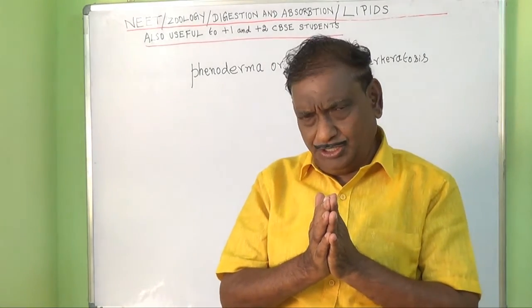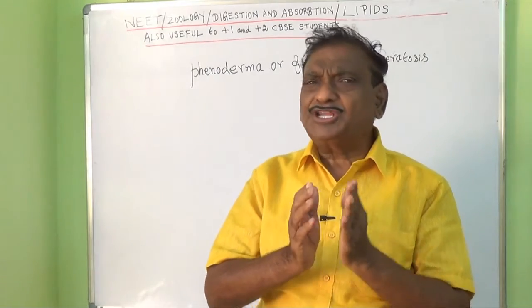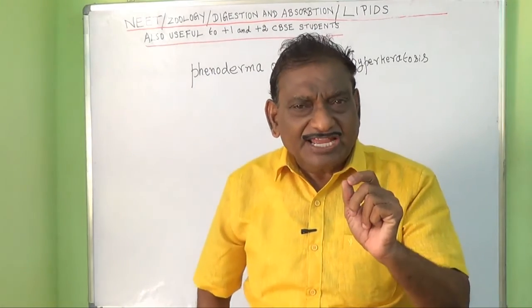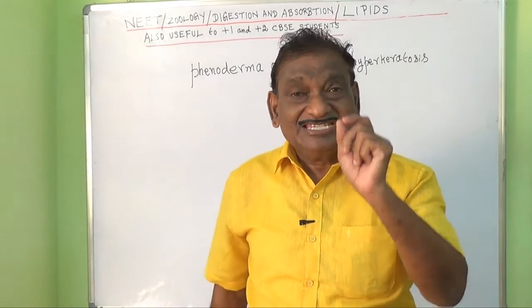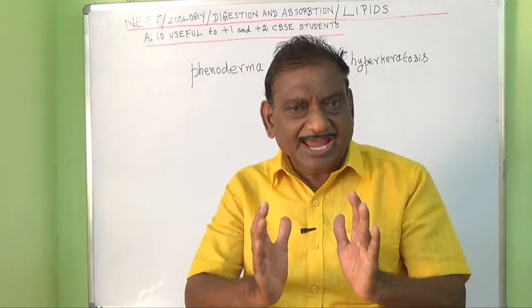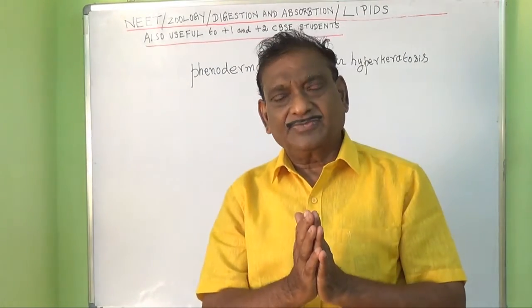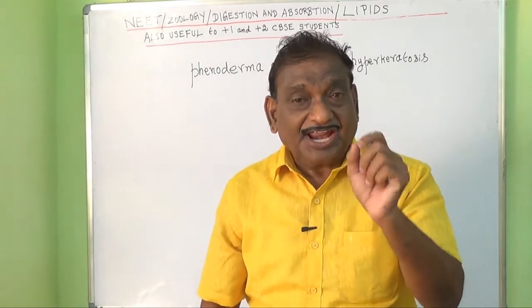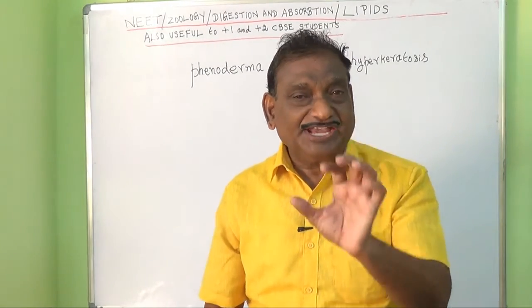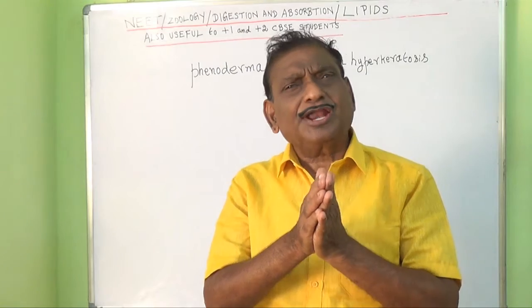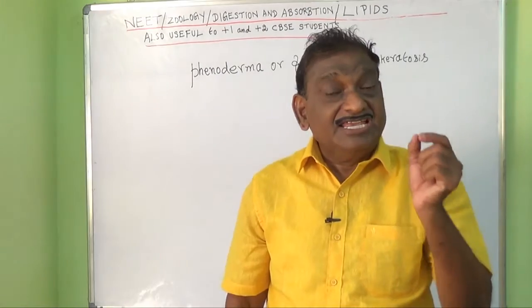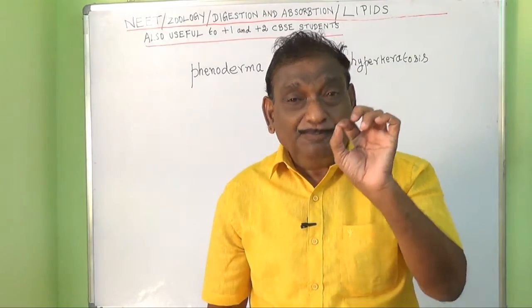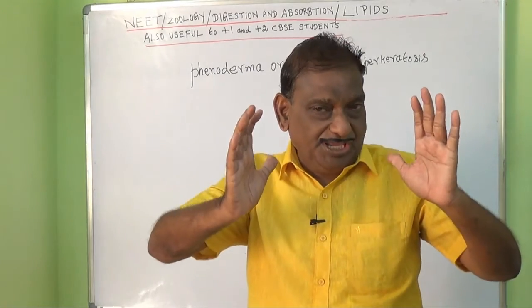Then we are going to know what are fats and what are oils. Fats are saturated triglycerides of higher fatty acids. Oils are unsaturated triglycerides of higher fatty acids. What are triglycerides? Triglycerides are a type of fat that is lipid found in our body.